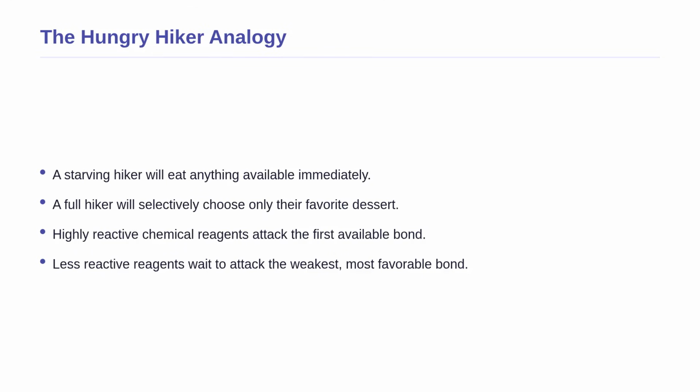To understand how chemical reagents behave, imagine you are starving after a 3-day hike. If someone offers you a massive buffet, you will grab the very first thing you see, whether it is a dry cracker or a gourmet steak. Because you are highly reactive and hungry, you are not selective at all. Now imagine you just ate a large meal. If offered the exact same buffet, you will carefully look around and pick only your absolute favorite dessert. Because you are less reactive, you are highly selective. In organic chemistry, chemical reagents behave exactly the same way when they attack molecules.